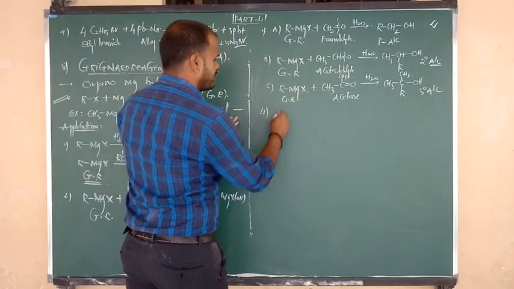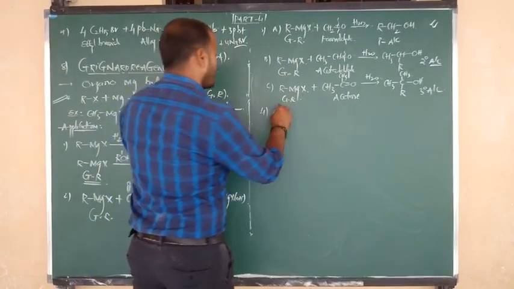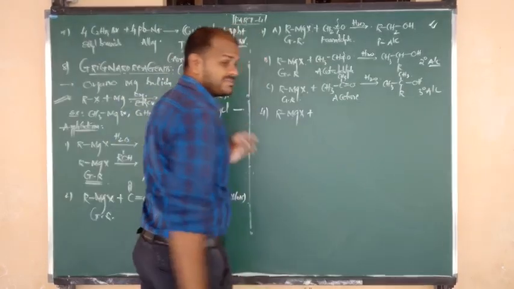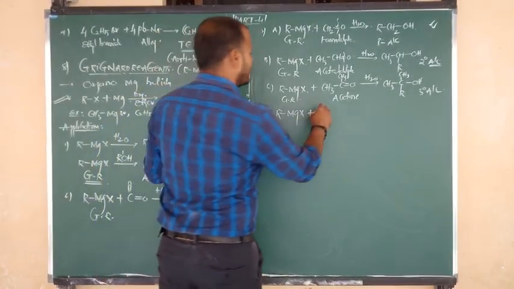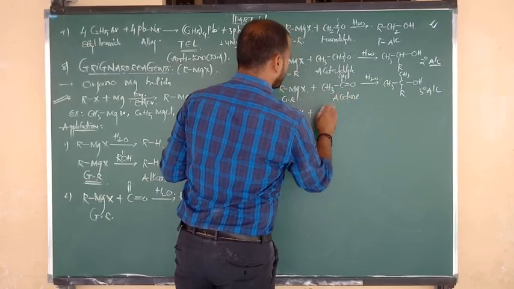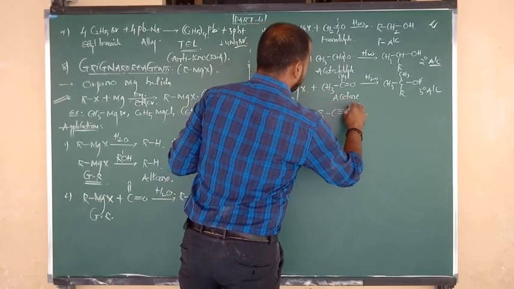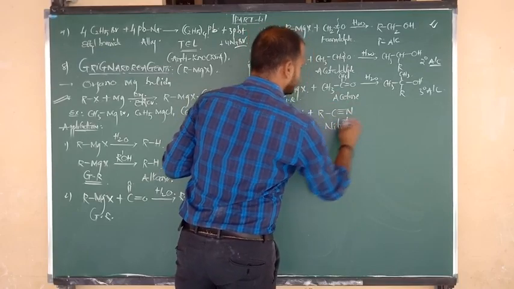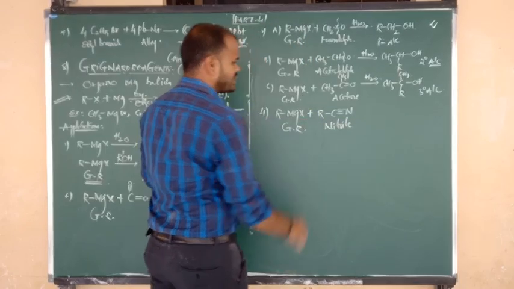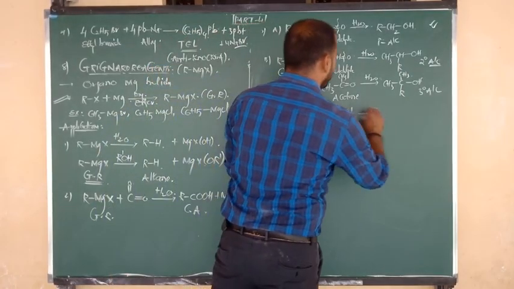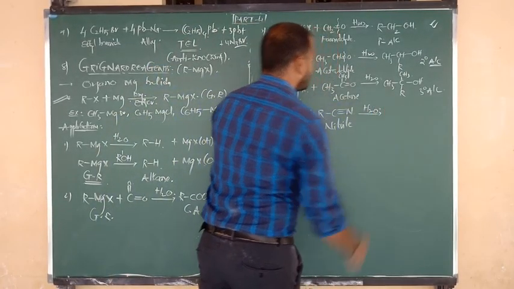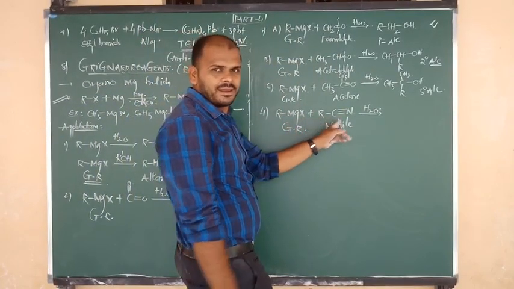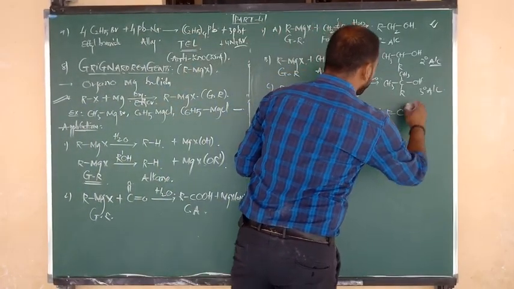Last and final application, preparation of ketones. Grignard reagent formula RMgX undergoes reaction with cyanides or nitriles. The formula is R C triple bond N. This is called cyanide, or we can say nitriles. Grignard reagents on reaction with cyanides or nitriles and followed by hydrolysis form the product, which is ketone. The R group is already there, connected to C; I am going to write it as it is.